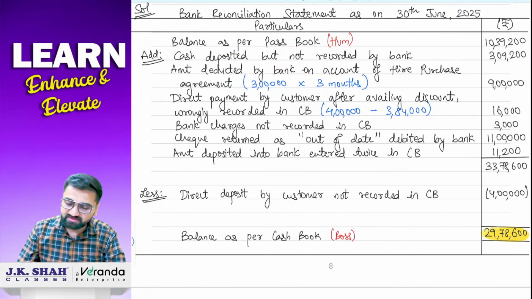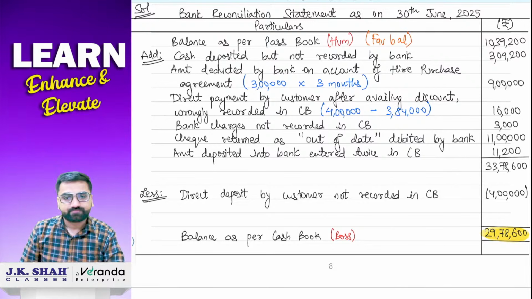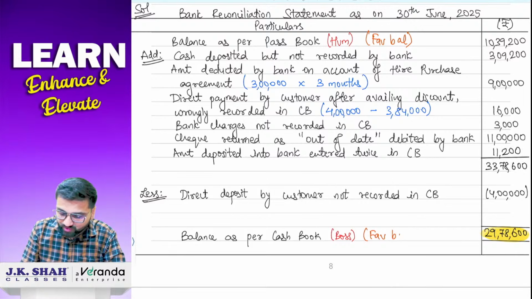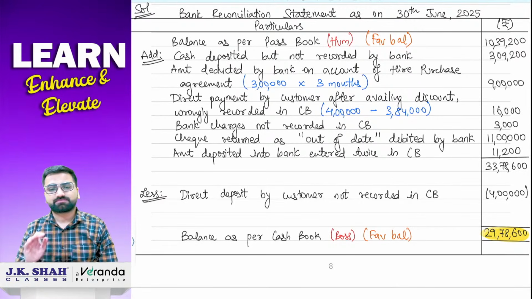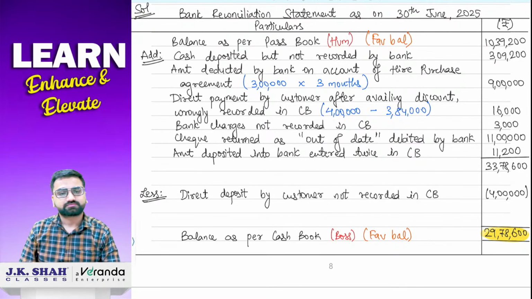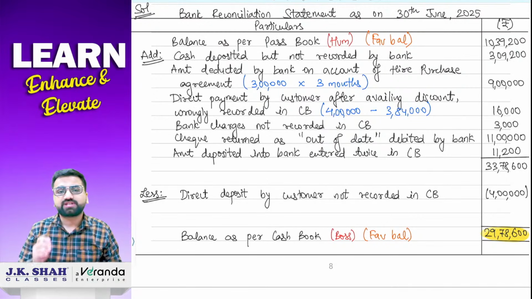So how will you answer this? So sir, we have started our sum with a favorable balance and your answer in your calculator is also positive. That is why this will also be a favorable balance. So our final answer is favorable balance as per cash book 29,78,600 rupees. Clear hai? Chalo, very good. So yes, this was our one sum in which we had started with balance as per passbook.